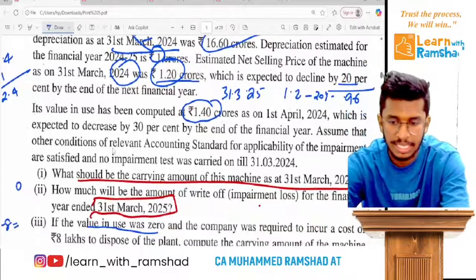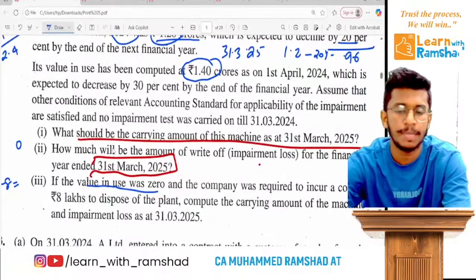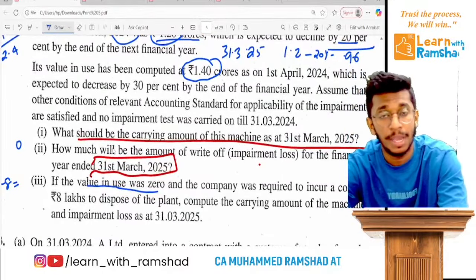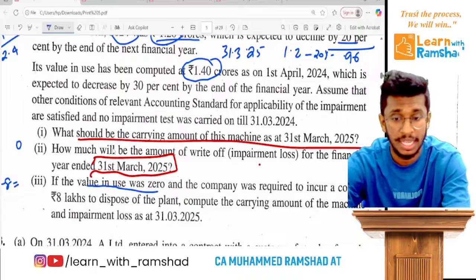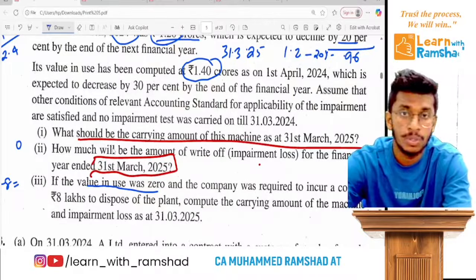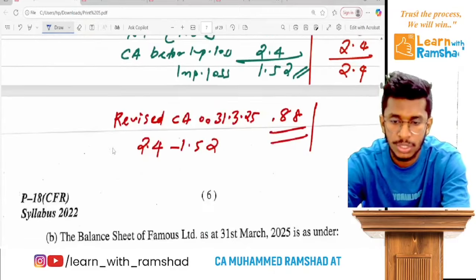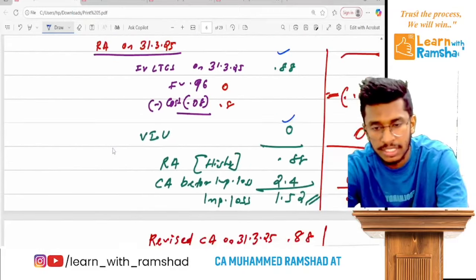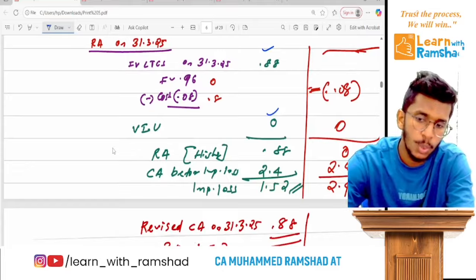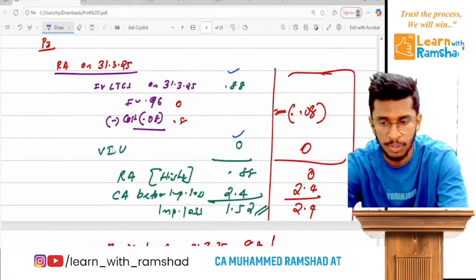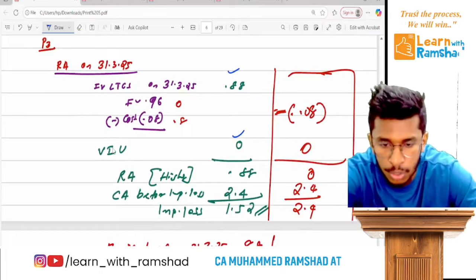If the selling cost is 8 lakh, the net selling price will be 0.96 minus 0.08, and you will get 0.88. And the value in use is 0, then you will get the answers like this. Clear? So this is one answer you can write, but there is an alternative view. What is that view? Remember, they gave the value in use is 0.